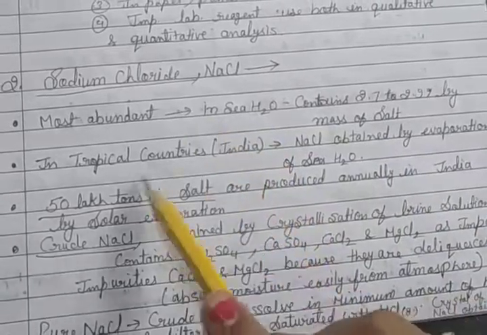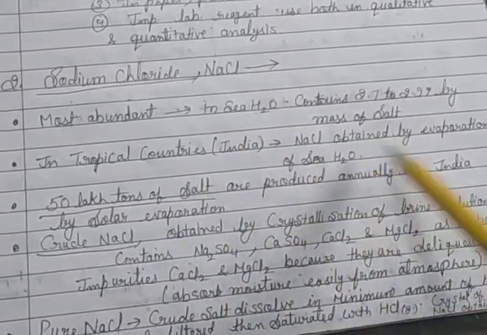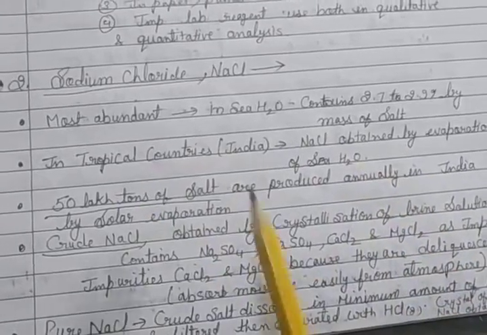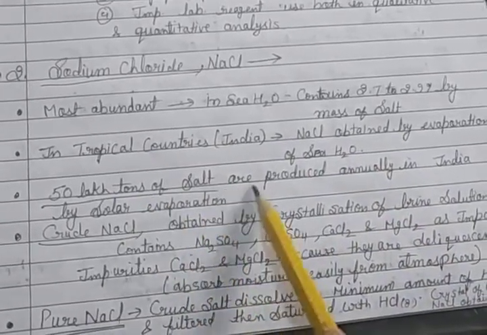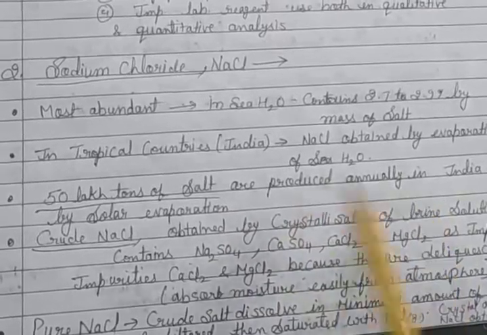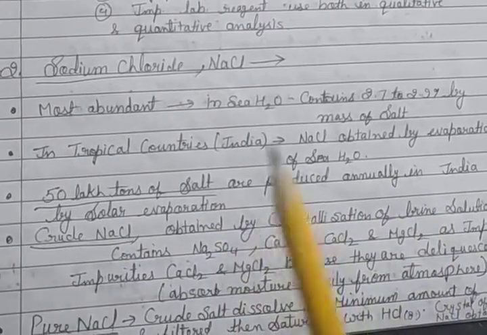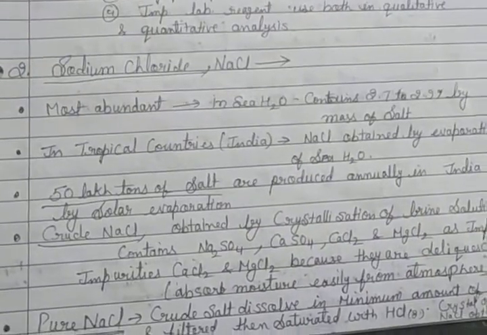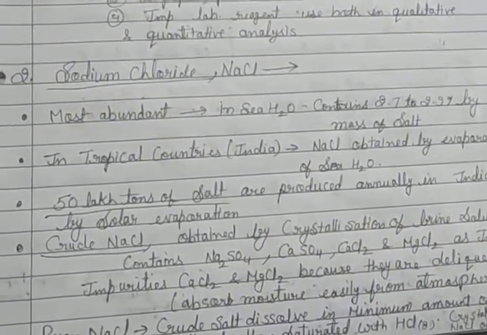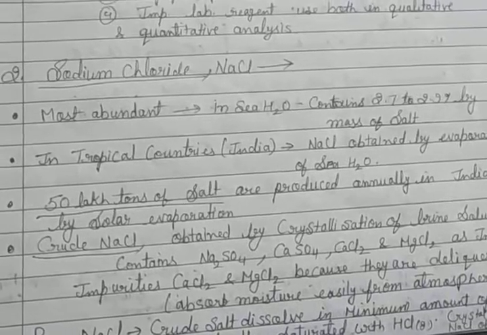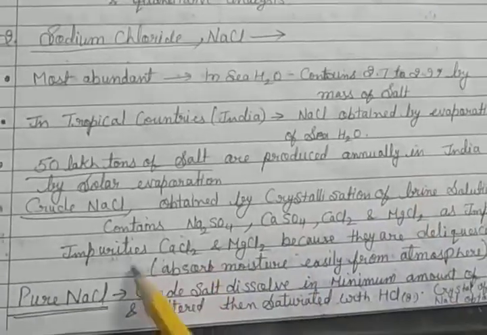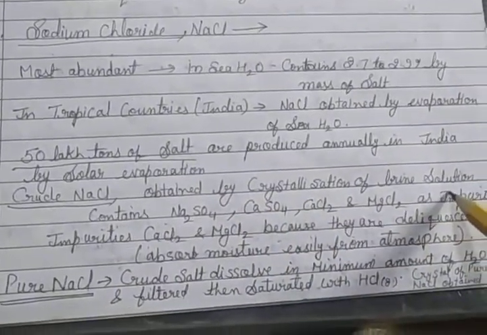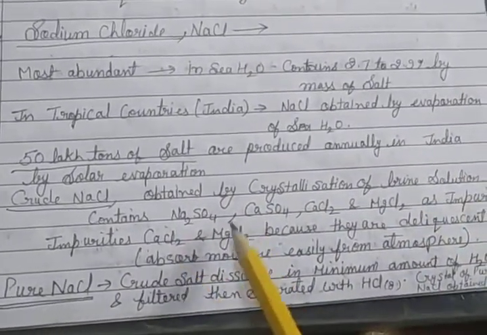In tropical countries like India, NaCl is obtained by evaporation of seawater. About 50 lakh tons of salt are produced annually in India by solar evaporation. So by solar evaporation, that is the evaporation process, seawater is converted into salt.